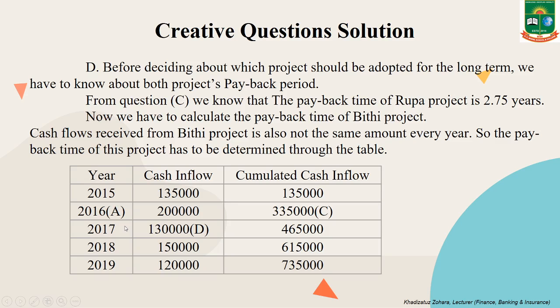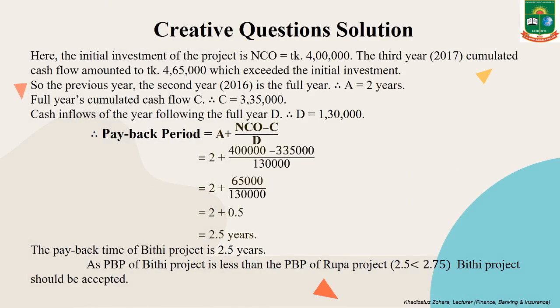And our C equals 3,35,000 taka, and the cash flow after this year D is 1,30,000 taka. And our payback period is 2 plus 4 lakh minus 3,35,000 taka divided by 1,30,000 taka, and the result is 2.5 years. The payback period of Bithi project is 2.5 years.